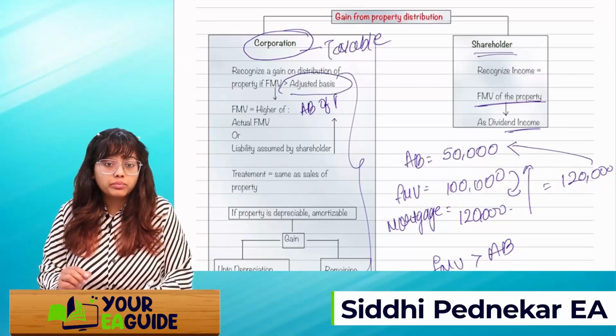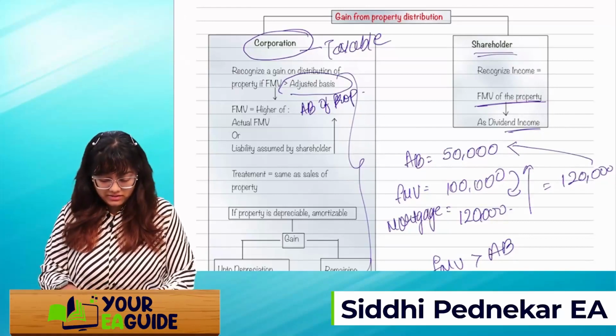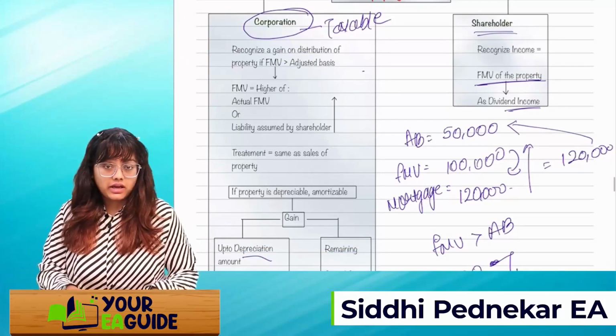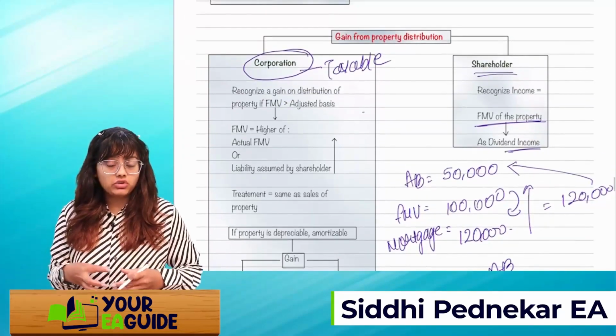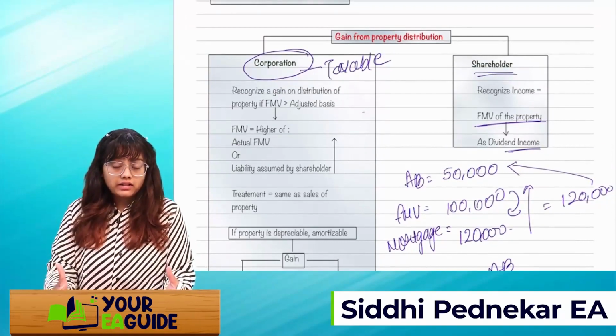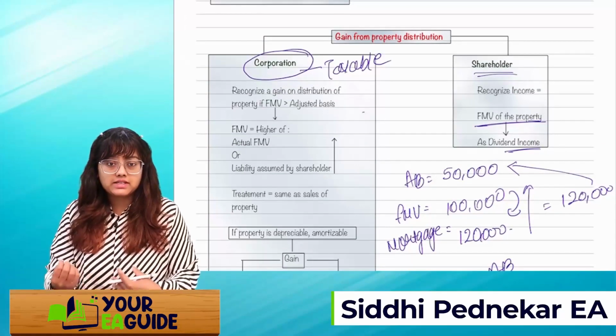basis of property. Just remember this thing. I forgot to inform you this. Let me tell this thing again. If the corporation is giving property to the shareholder, then for the corporation it should be taxable, right? They are giving up the property. I can say it's a sale of property.